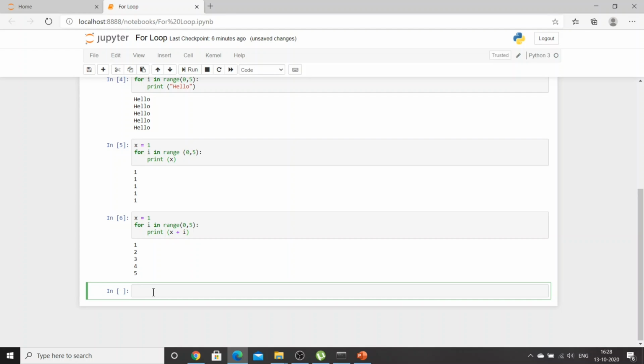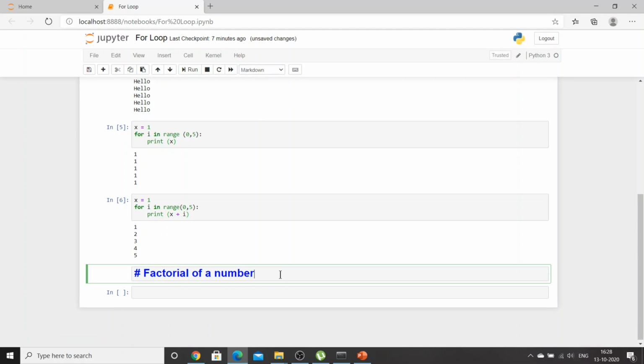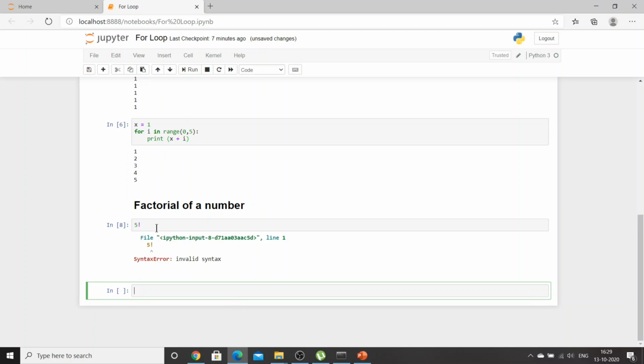What we will be doing this time is the factorial. We will be calculating the factorial of a number, right? How are we going to calculate the factorial of a number? That we will see. We know what a factorial is, so if I say 5 factorial, it is basically 5 into 4 into 3 into 2 into 1, right?